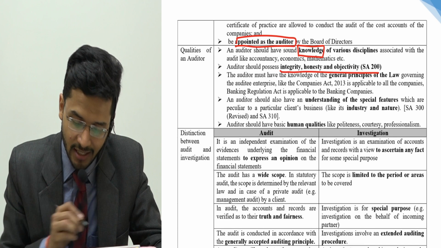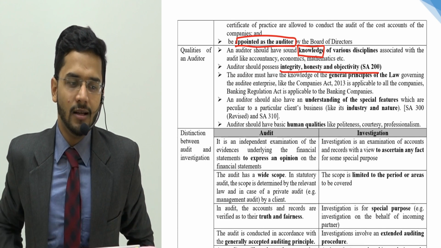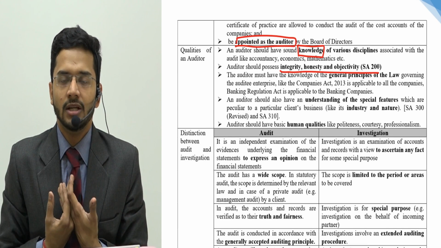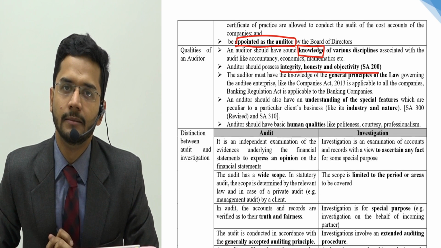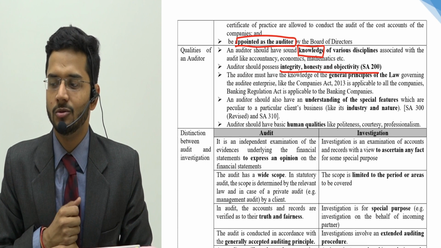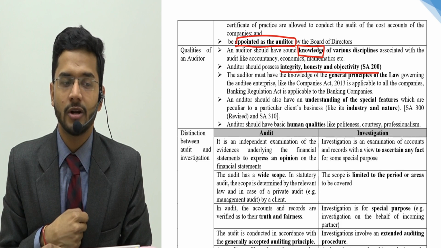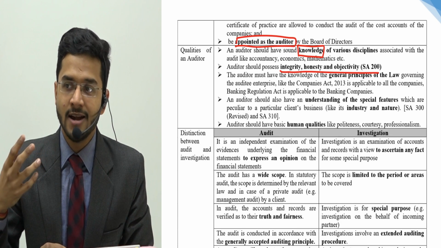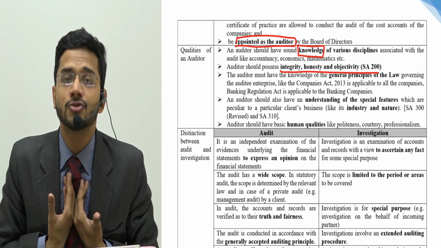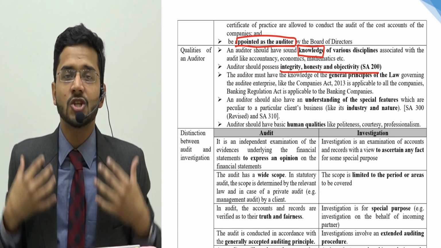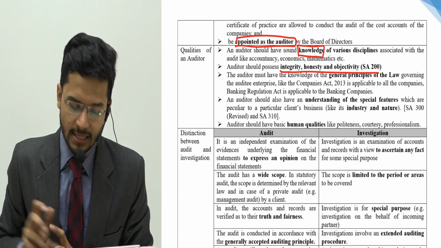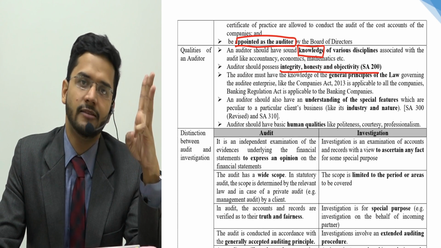Number two, integrity, honesty and objectivity. Now, as a human being, my behavior and nature matters the most in an audit. If as a human being, I have always been a person who lies a lot, who tries to trick people, who tries to be over smart and over clever and extract benefit out of them, if I am that kind of a person, then even if I'm a chartered accountant or a cost accountant, I will not be a good auditor. Because a good auditor has to possess honesty, integrity and objectivity.